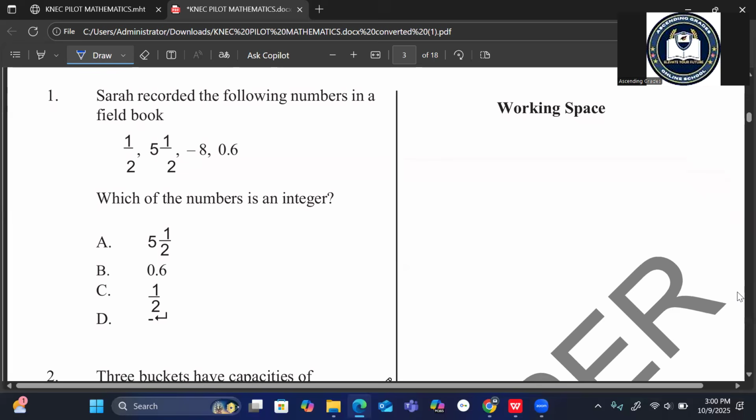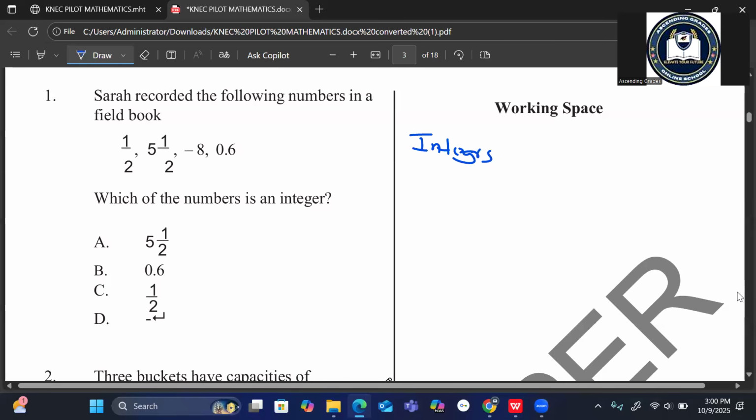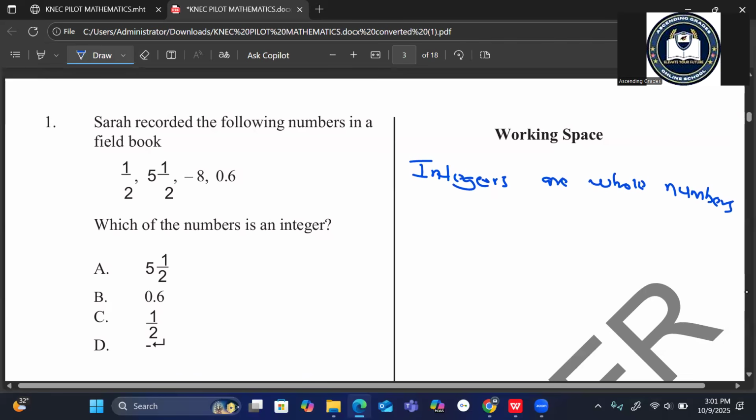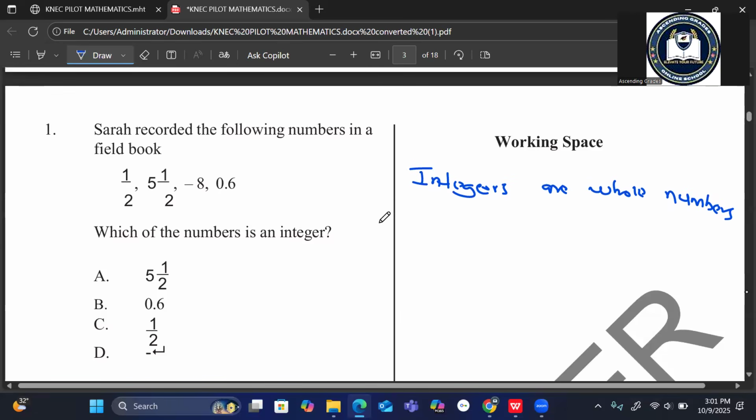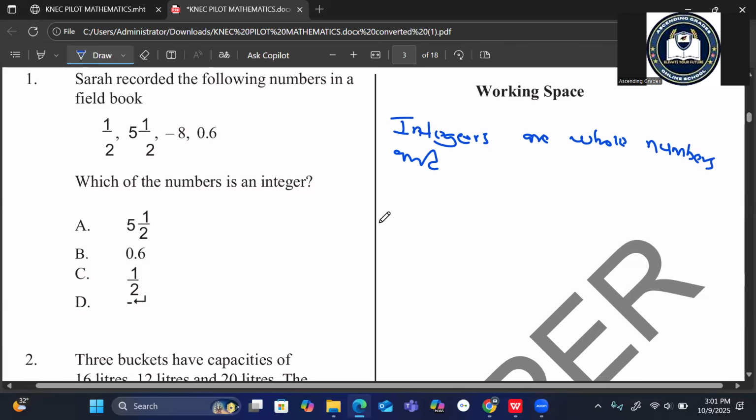Integers are whole numbers, and therefore -8.